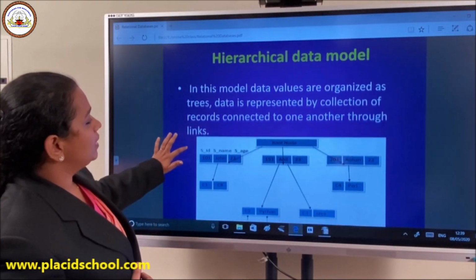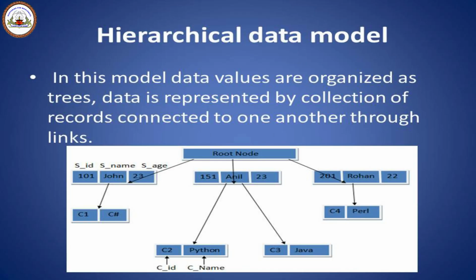So in this model, there will be a root node, which is actually the superhero of this particular model, and this is the sole person. From the root node, you can connect different data, and the root node can be called a parent node, and all the other nodes can be called child nodes. The same is the case when you take a child node: it itself can have different child nodes. So this is the hierarchical data model.